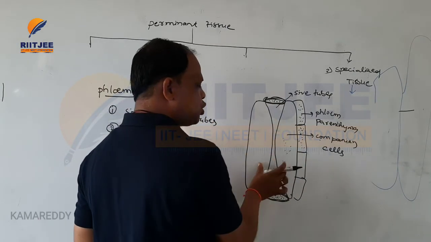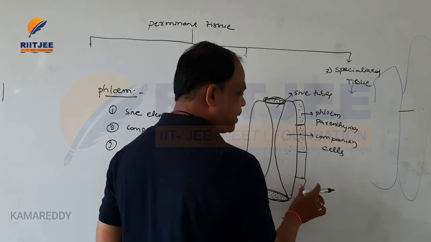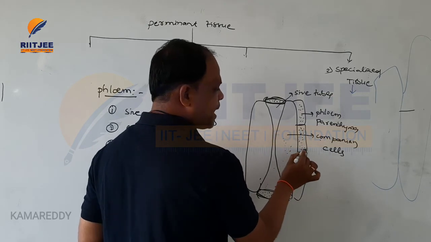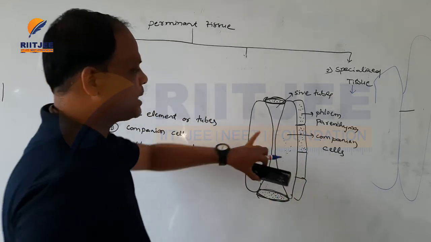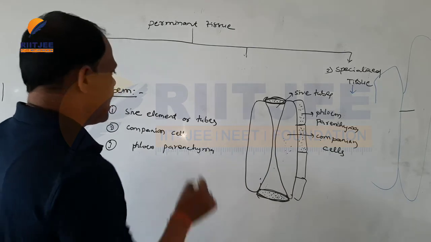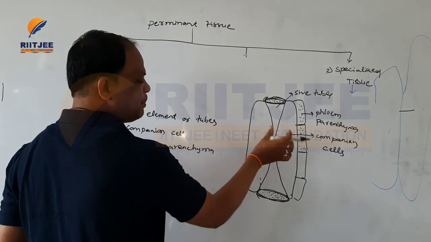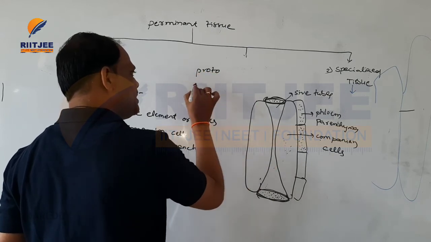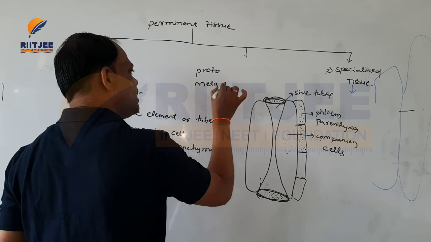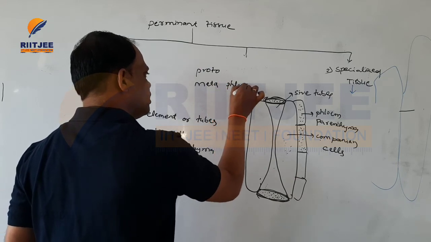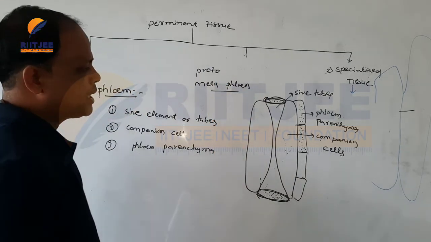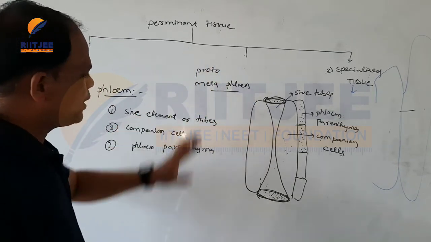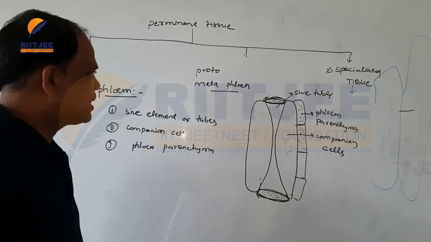The sieve tubes and sieve elements are associated with companion cells, and the upper part is surrounded by phloem parenchyma. Okay, so this is the structure of phloem. The primary developed phloem is called protophloem, and the secondary developed phloem is called metaphloem.